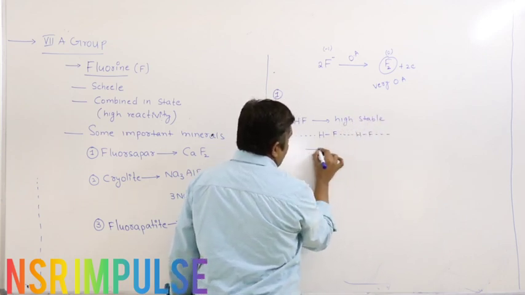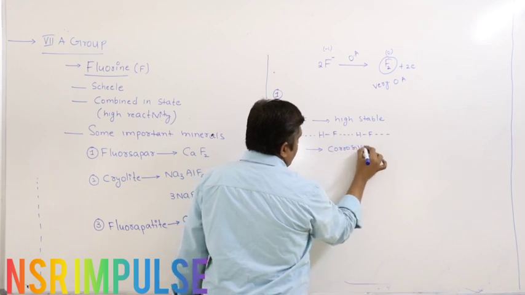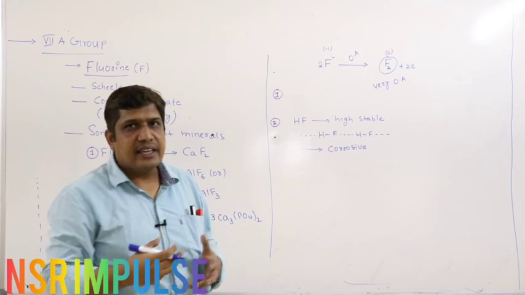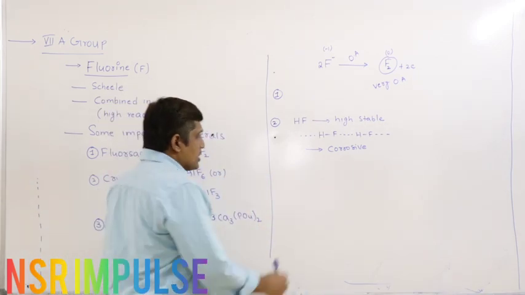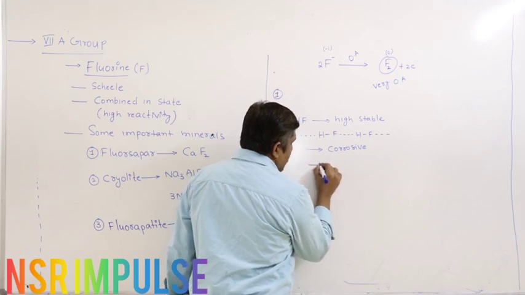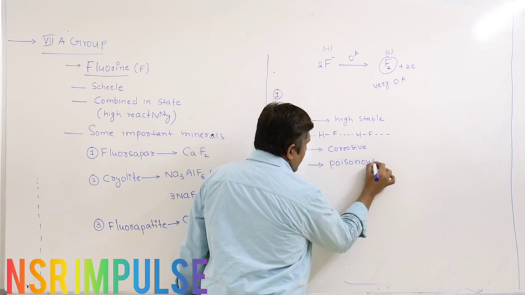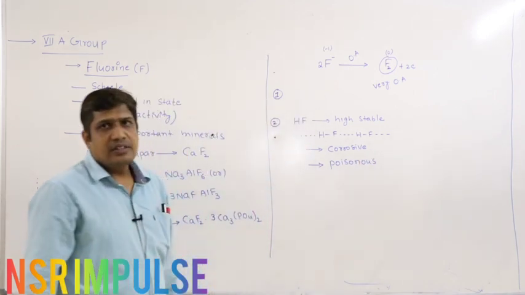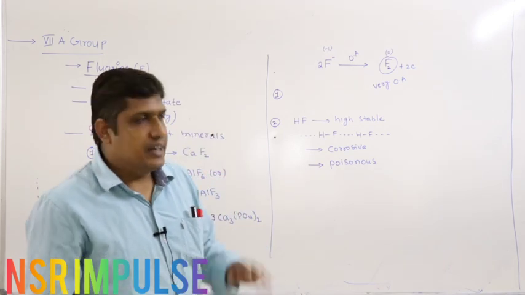Next, it is corrosive. What is the meaning of corrosive? It starts attacking the material of the vessel. Next, it is poisonous in nature. Because of this reason, the isolation of fluorine from HF was difficult.